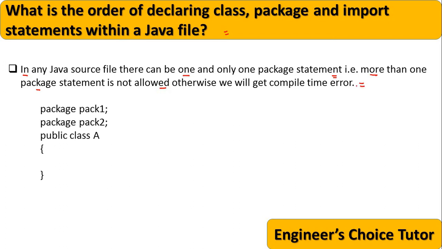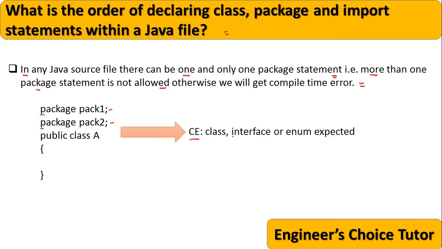Take an example to understand this. Suppose this is a Java source file I have written. In this I have declared two packages, package pack1 and package pack2. When I try to compile this file, it will throw an error. We will get a compile time error.